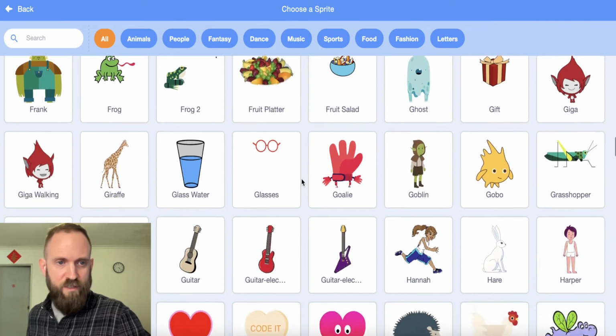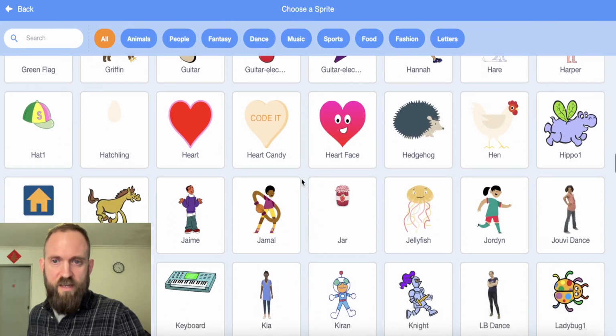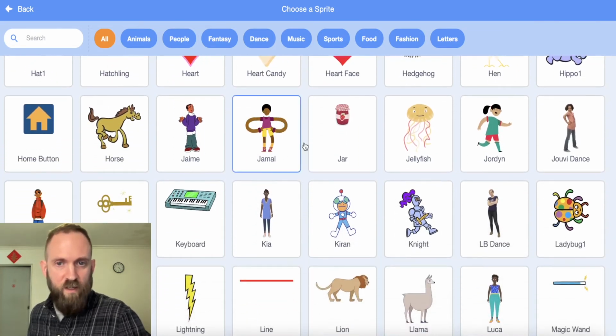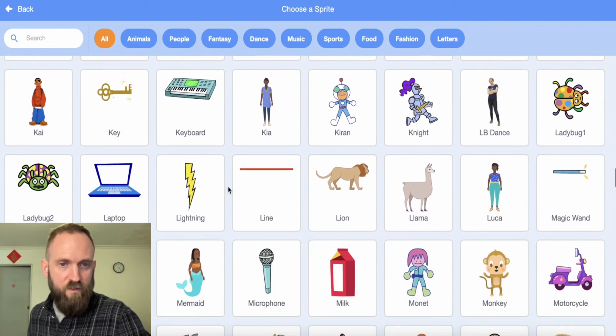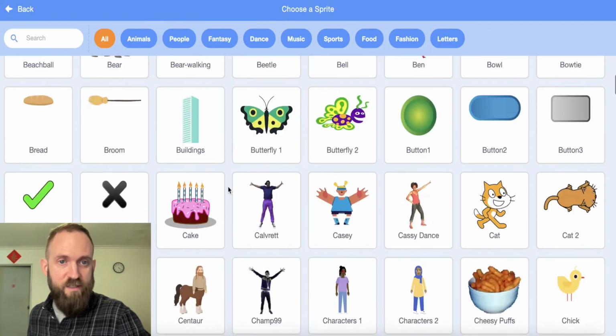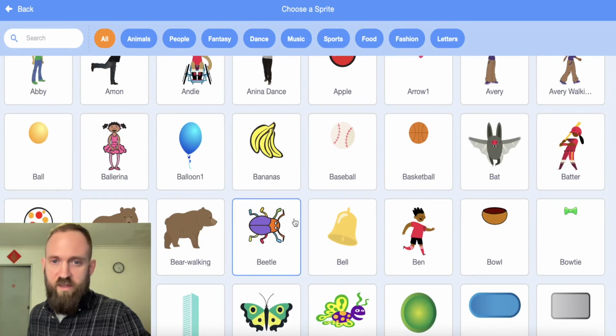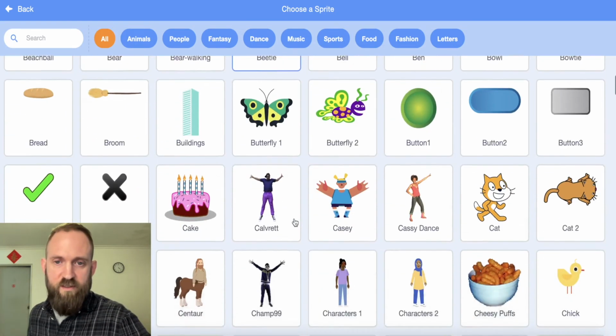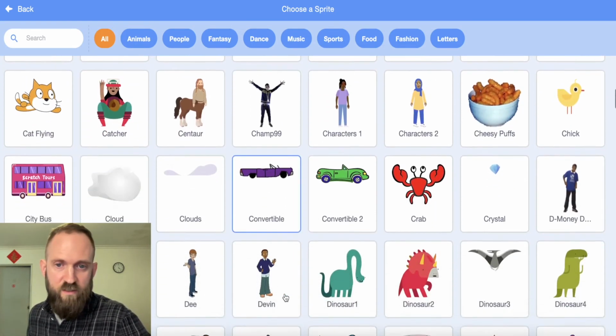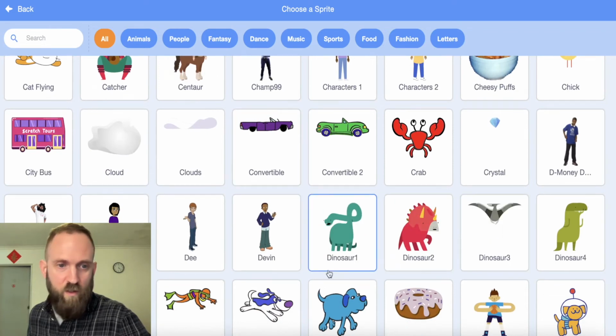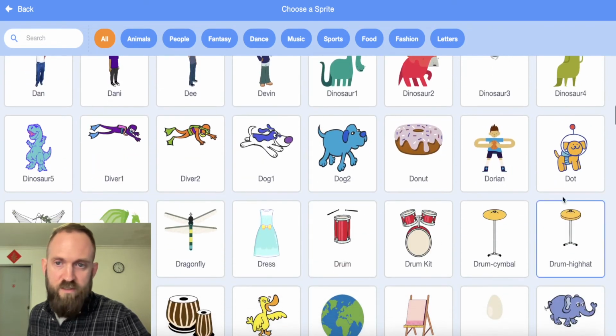I've got some crazy animals right here. I've got a giraffe. I've got a hedgehog. I've got a hen. Right now we're in alphabetical order. We're going A, B, C, D, E, F, G. So if you think of, I don't know, a dog, let's go down to D. Is there a dog? Oh, there's D, O, T. Is dog. Oh, there you go, there's dogs.